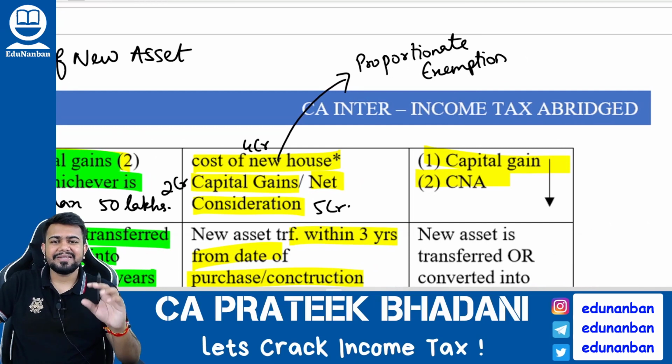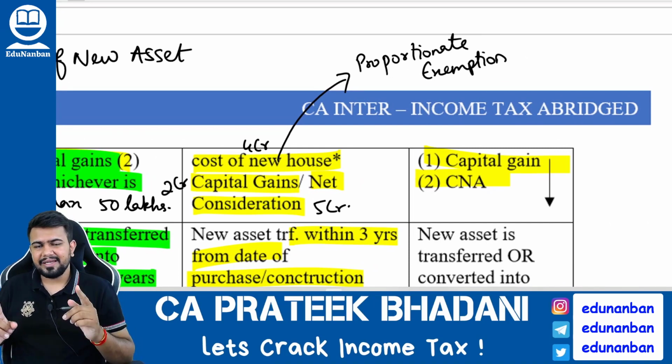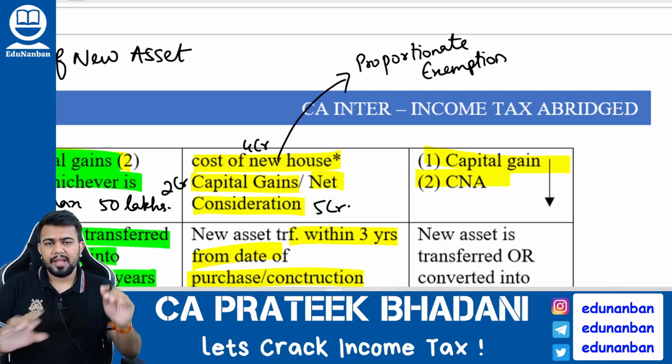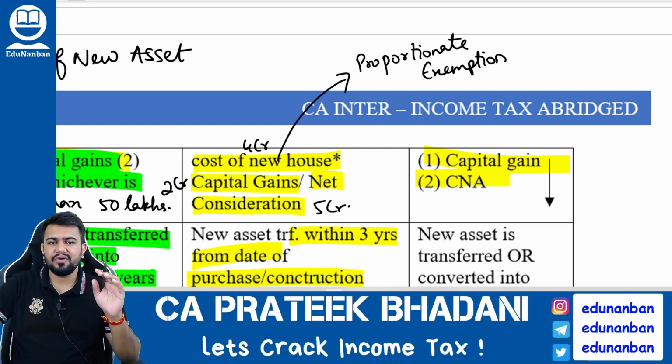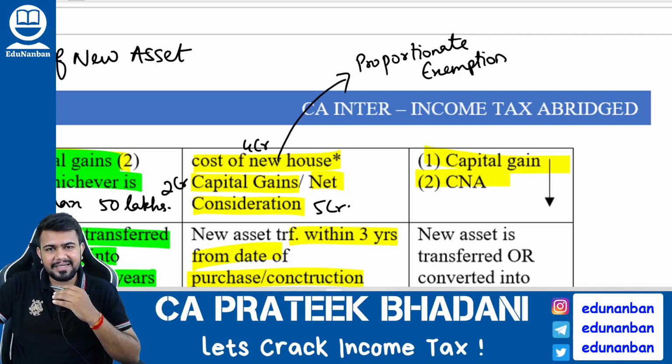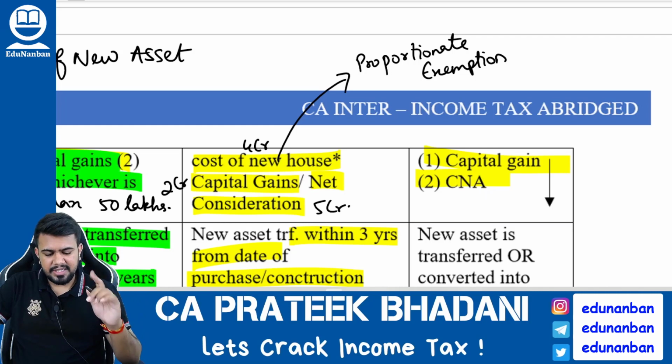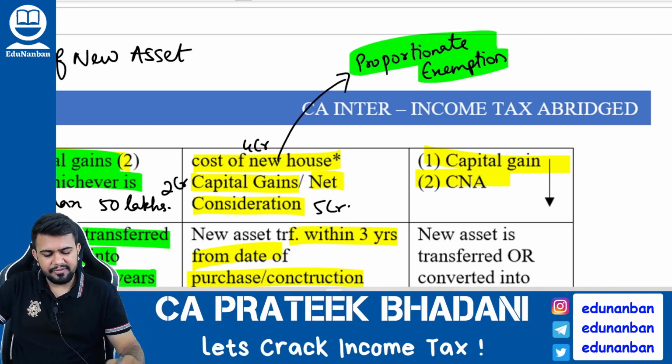Now, this is a very different section. Generally, it is expected that the capital gain amount should be invested. But in this section alone, that is 54F, it is expected that the assessee should invest the entire full value of consideration. Sir, what if the entire full value of consideration is not invested? In such a case, proportionate exemption only will be allowed.